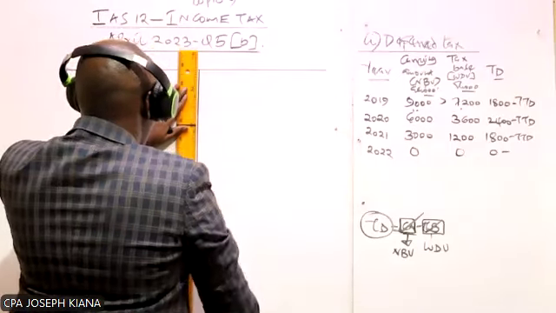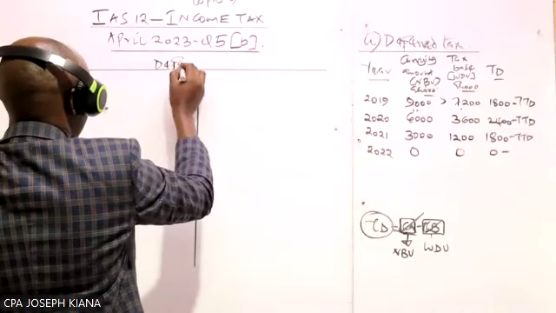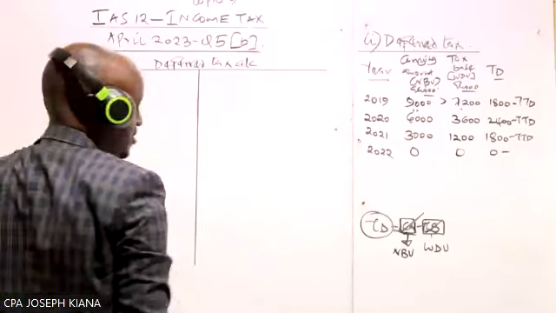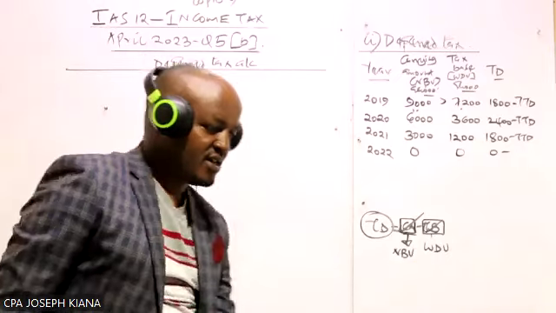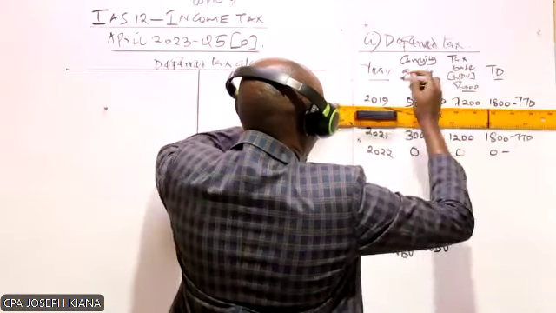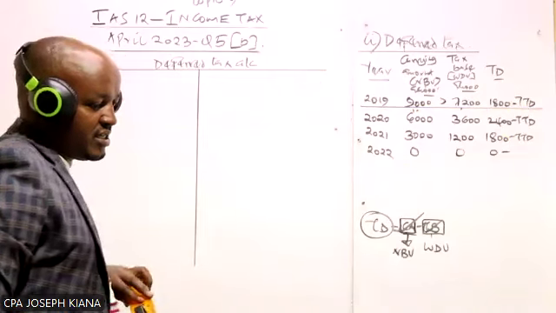The account which is called the deferred tax account. And we are going to start with the first year. Remember here we have a number of years. So we are going to start with the first year here, which is 2019.